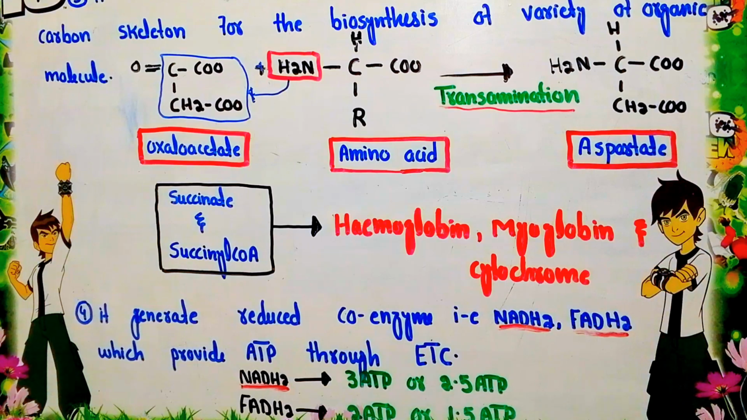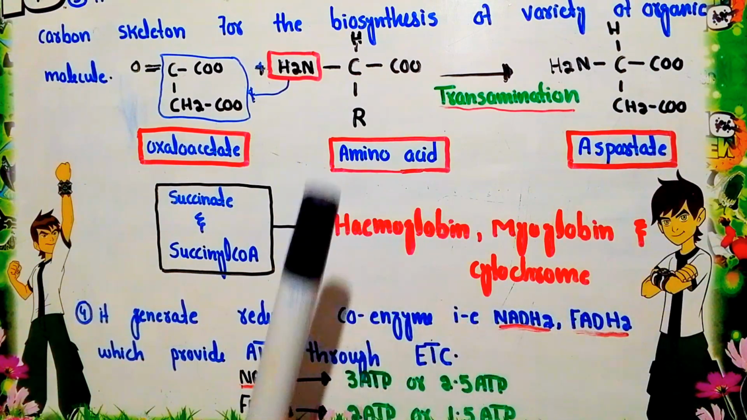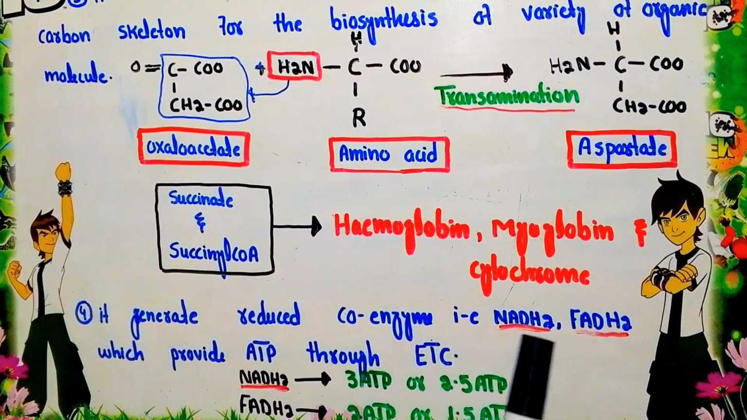Now the last characteristic of the Krebs cycle is that it generates reduced coenzymes, that is NADH2 and FADH2, which provide ATP through the electron transport chain. So from the Krebs cycle we will get the reduced coenzymes NADH2 and FADH2. When these reduced coenzymes pass through the electron transport chain, as a result, it will provide ATP.